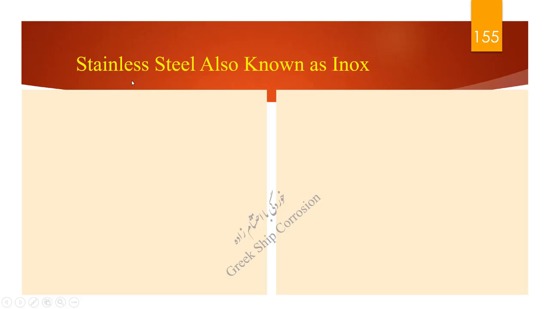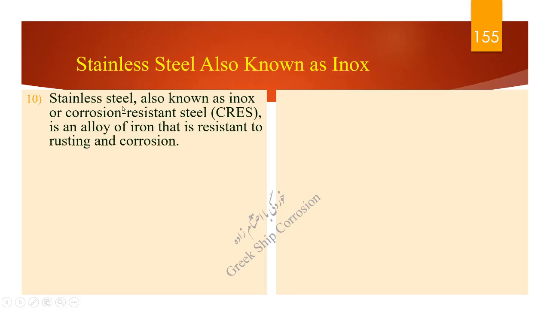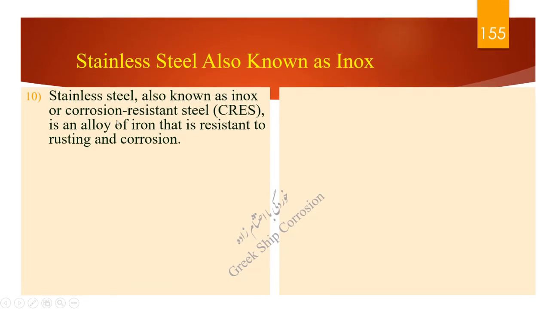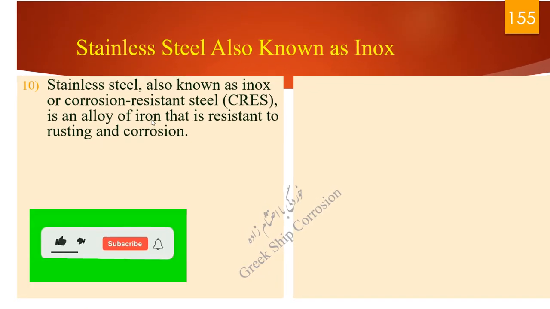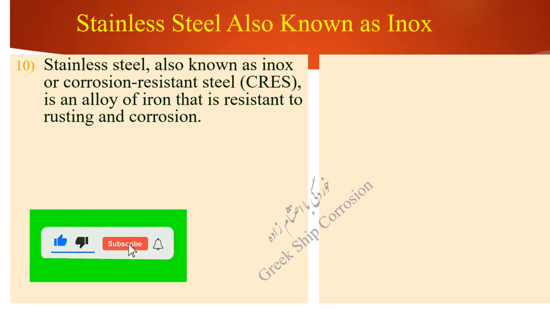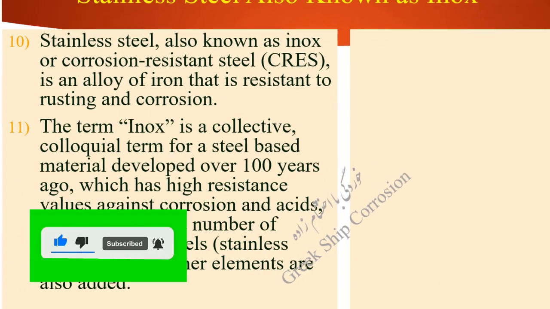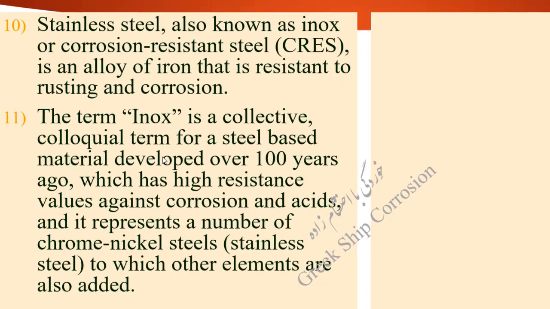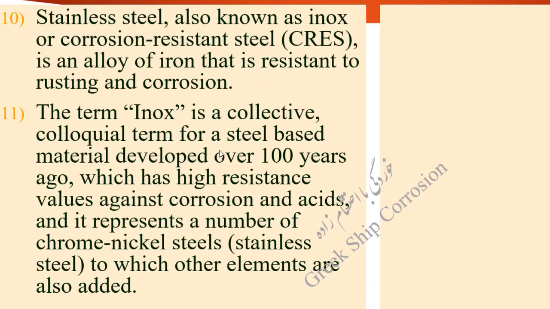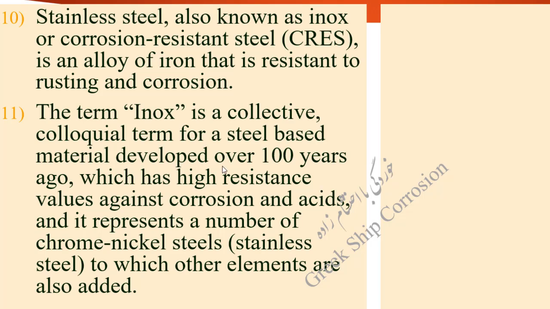Stainless steel, also known as Inox or corrosion-resistant steel, is an alloy of iron that is resistant to rusting and corrosion. The term Inox is a collective colloquial term for a steel-based material developed over 100 years ago, which has high resistance values against corrosion and acids, and it represents a number of chrome-nickel steels, stainless steel, to which other elements are also added.